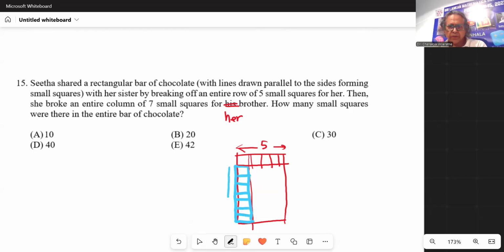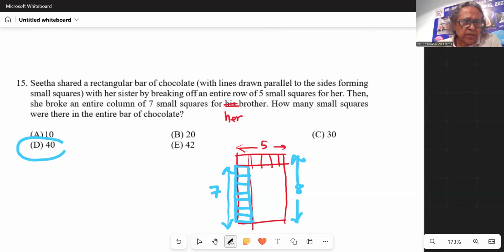So here you have 7. So then how many in total? You can see that this is an 8 by 5 chocolate bar. So then there are 40 small squares. So the answer is 40.